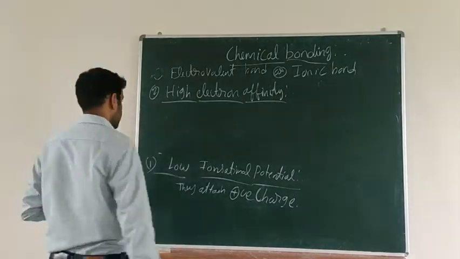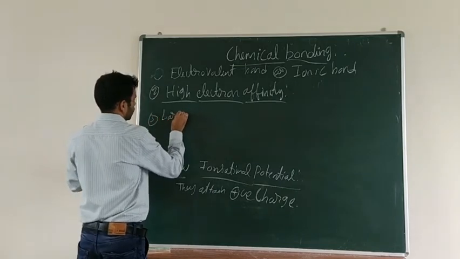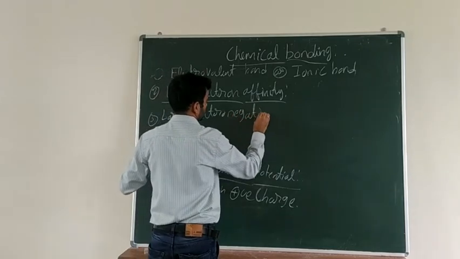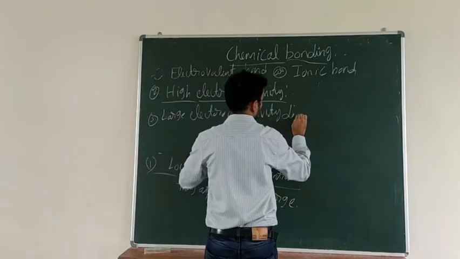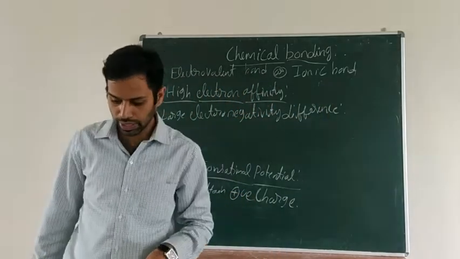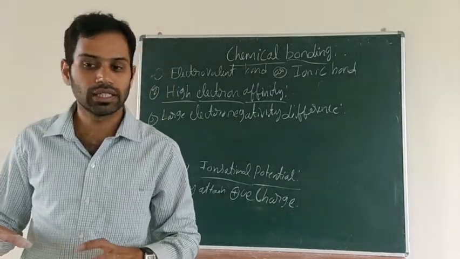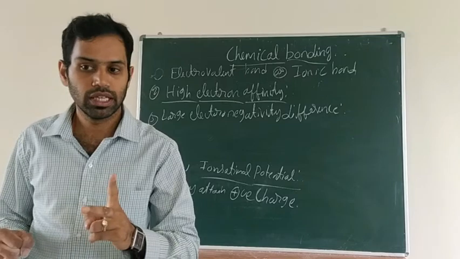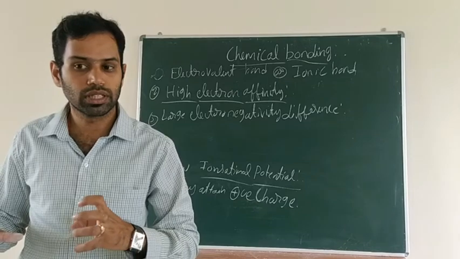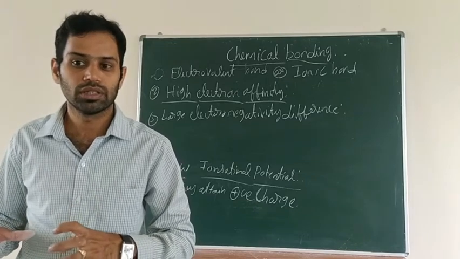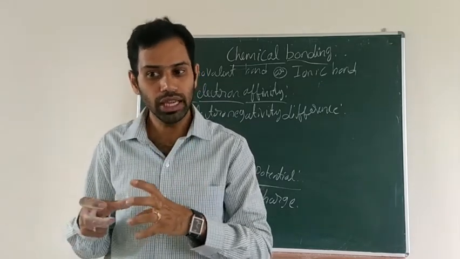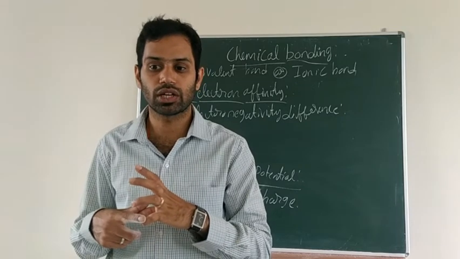Third condition, large electronegativity difference. If the electronegativity difference is large between the two atoms, they will easily form the electrovalent bond. Two atoms with a large electronegativity difference will easily form the electrovalent bond.